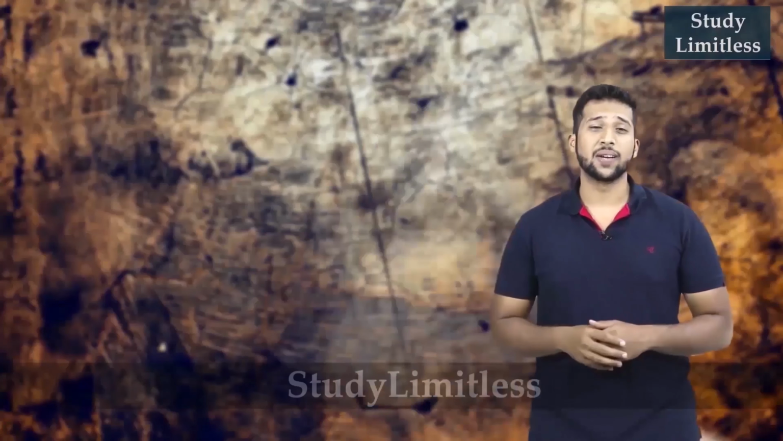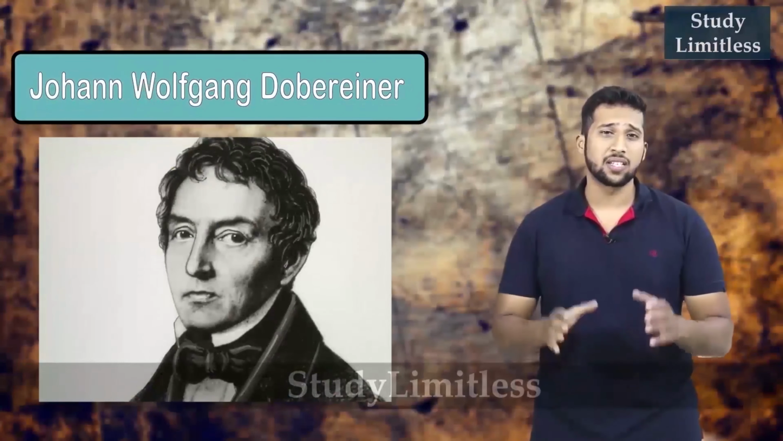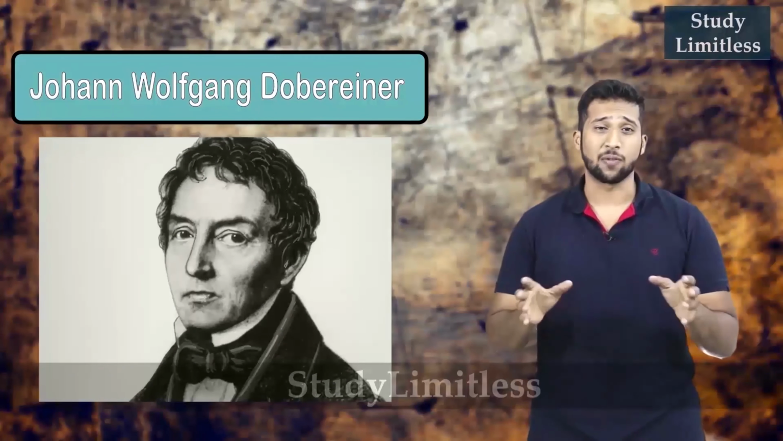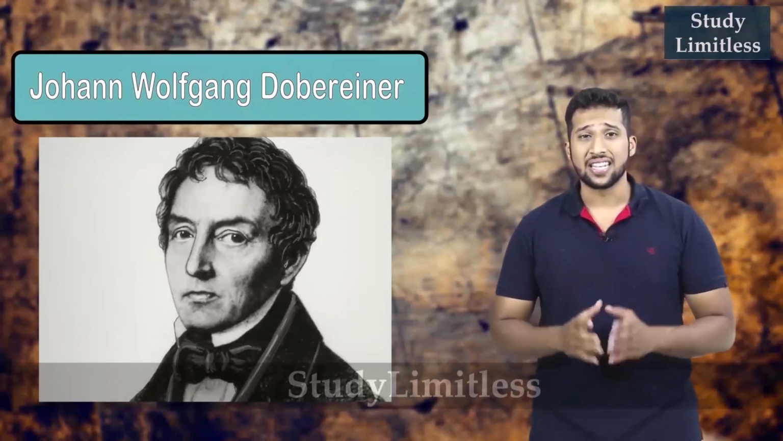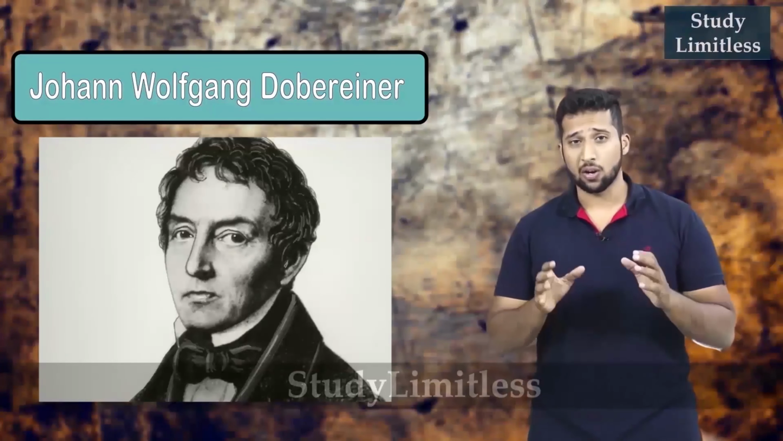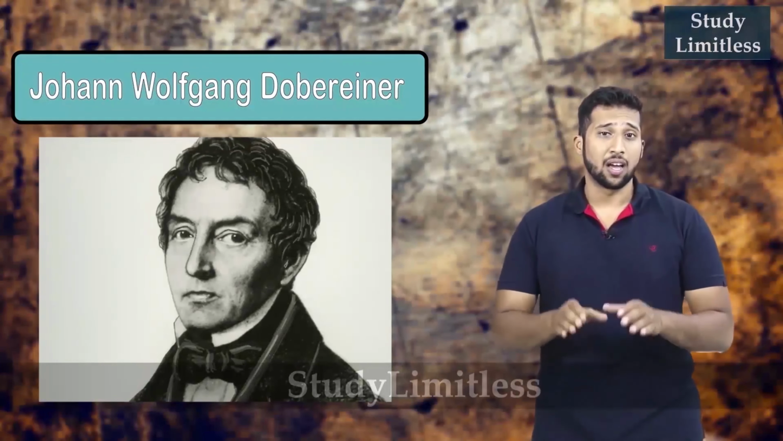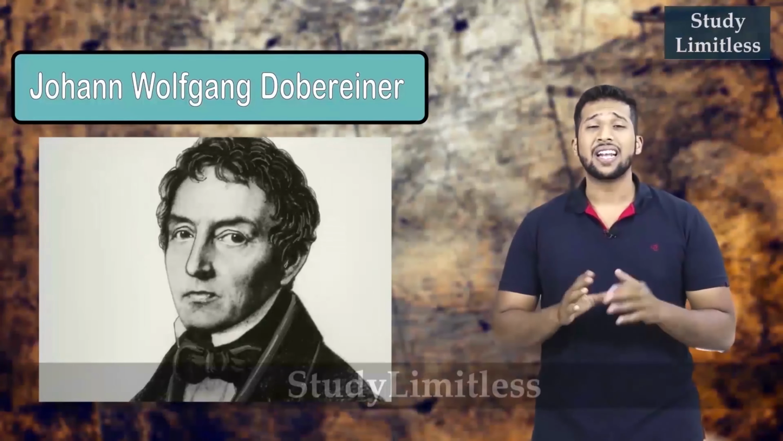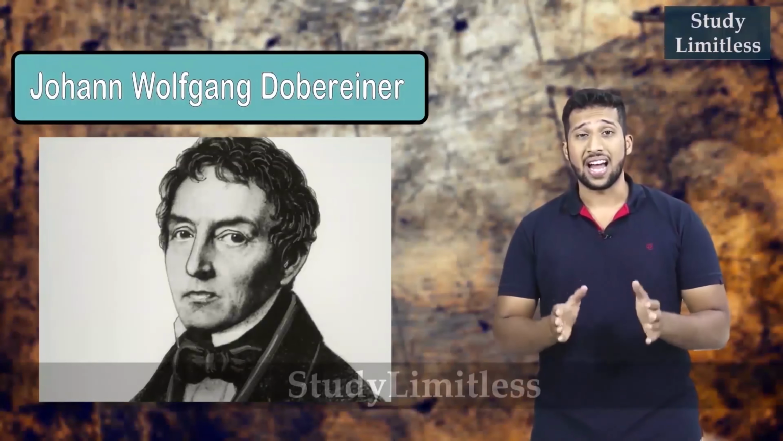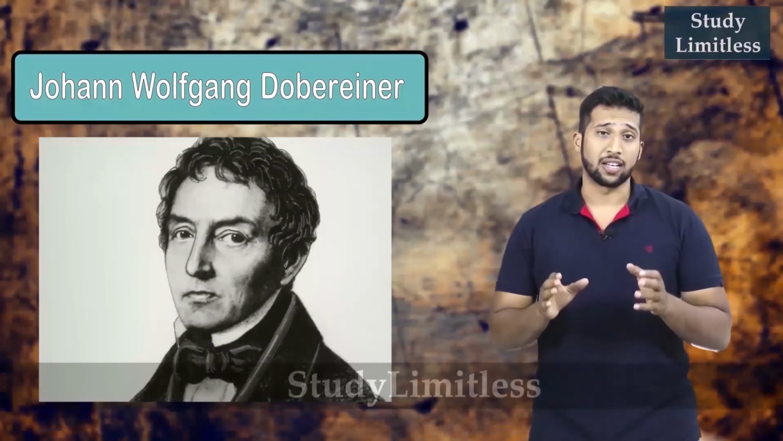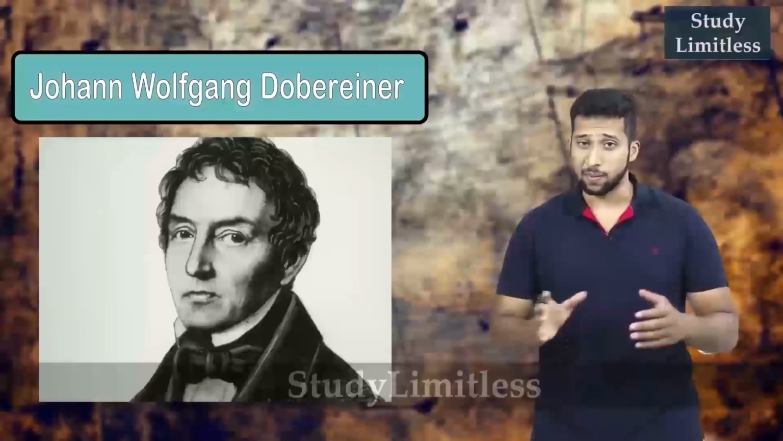Now let's start off with Dobereiner's triads. Johann Wolfgang Dobereiner was a pharmacist turned chemist and a professor at the University of Jena. He was the first one to suggest grouping of elements according to their physical properties and in the order of increasing atomic masses. In a letter released by him in 1817, he suggested that alkaline earths like strontium had properties intermediate to those of calcium and barium.